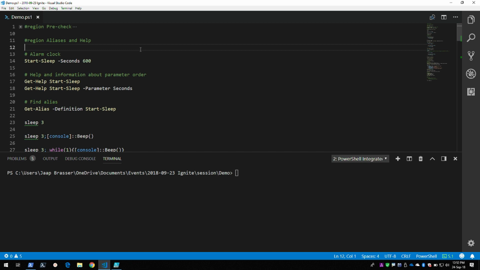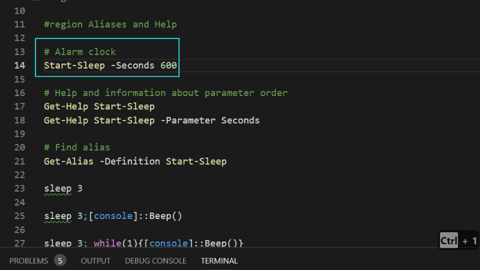And as a first script, one of my hobbies is I like to take naps. But in the weekends it is. I like to take naps, and my phone was once out of battery, and I could have, of course, charged my phone, but I had my laptop on my lap, and I figured, well, maybe I can use PowerShell to wake me up in about 20 minutes, because I didn't want to waste my whole afternoon. So I started taking a look, and I found out there's a start sleep command that will pause the console for X number of seconds.